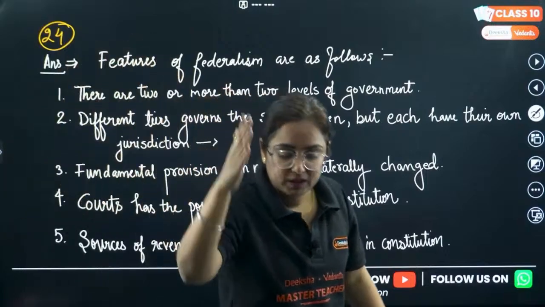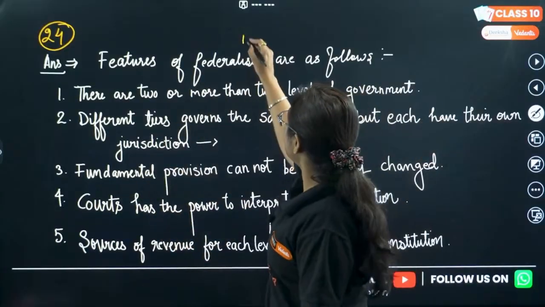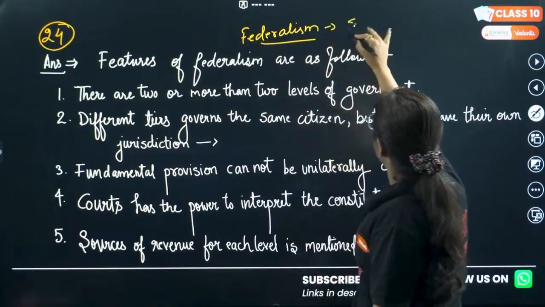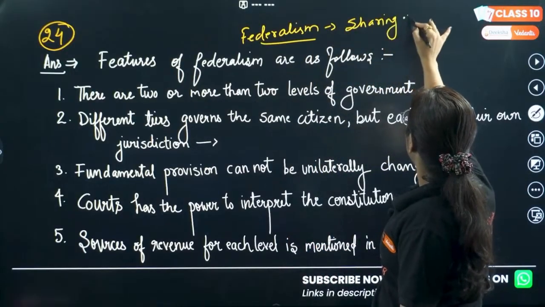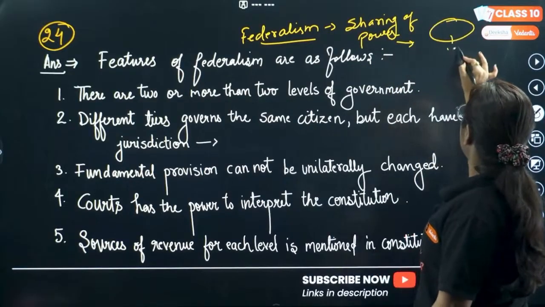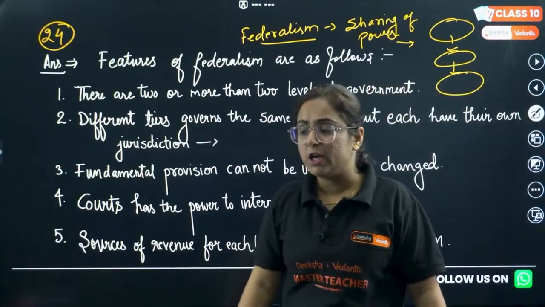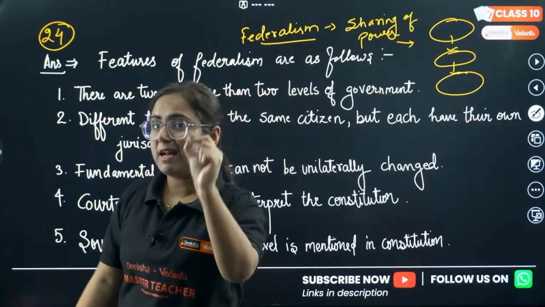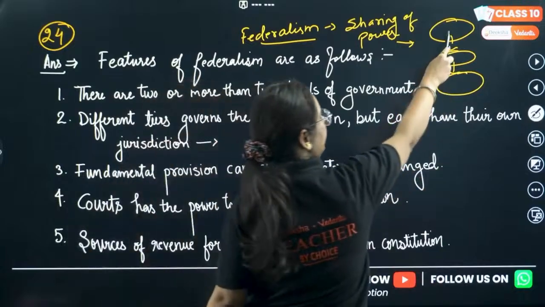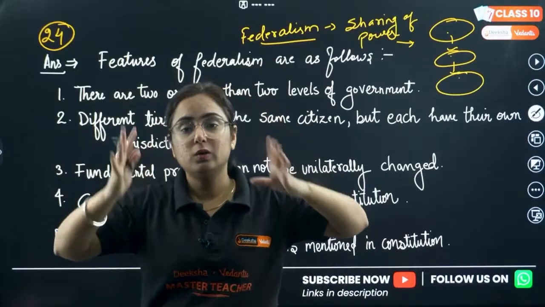So, basically, features of federalism. What is federalism? Federalism means sharing of power, sharing of powers in a vertical line, like central government, state government, and then local government. So in federalism, there are 2 or more than 2 levels of government. So the first point: there are 2 or more levels of government.